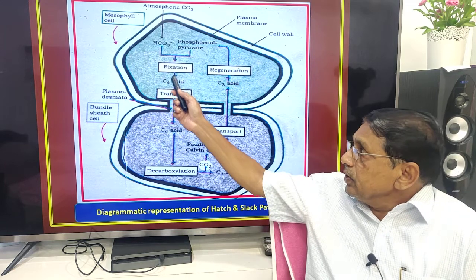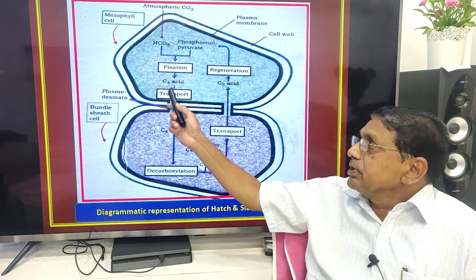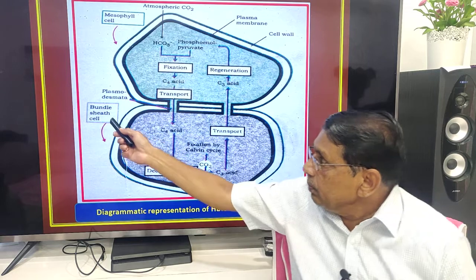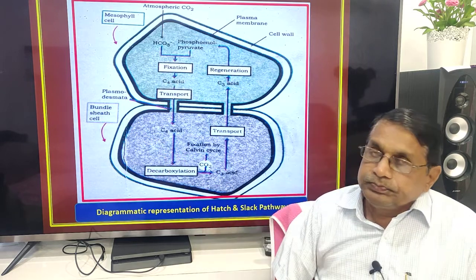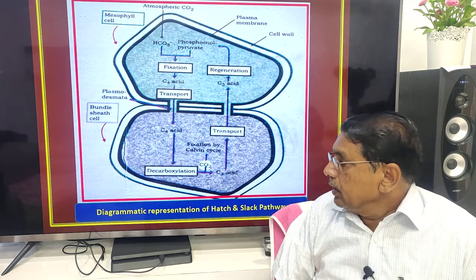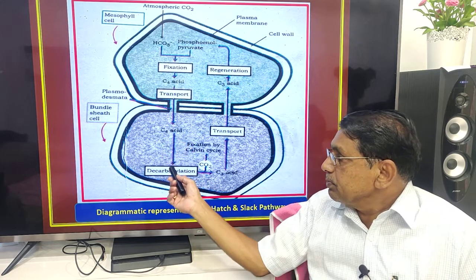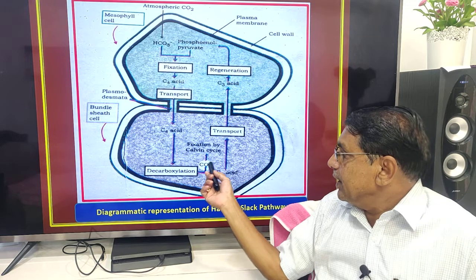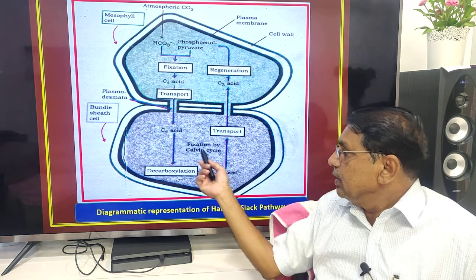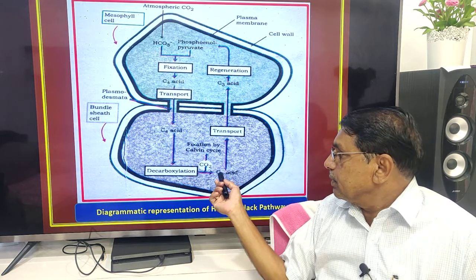Then this OAA, oxaloacetic acid, is transported to the bundle sheath cells. There, in decarboxylation, the C4 acid splits into carbon dioxide and C3 acid. One carbon here and 3 carbons here.